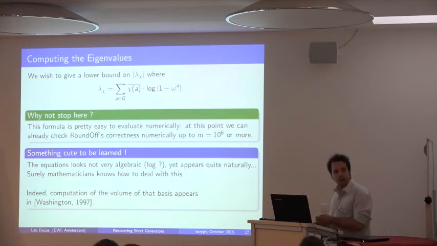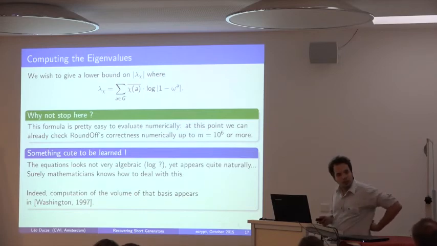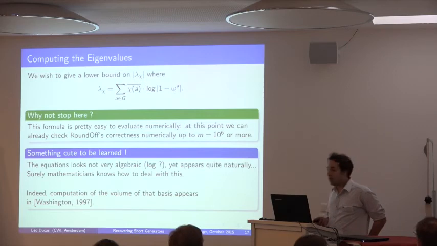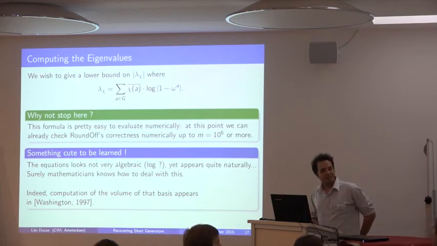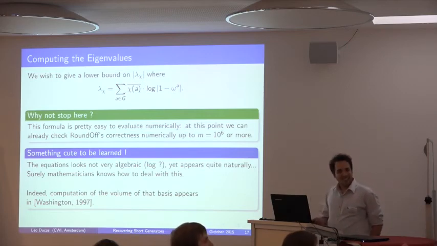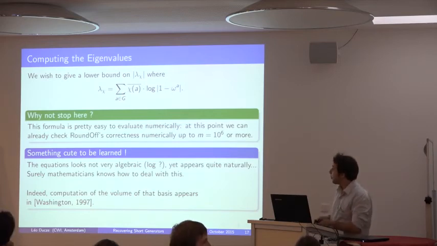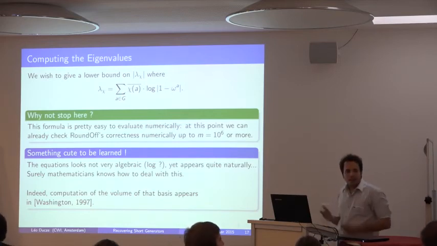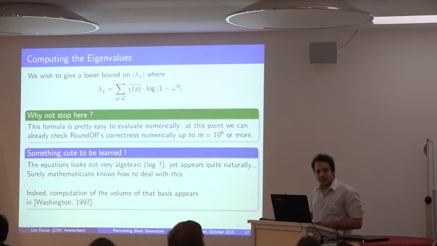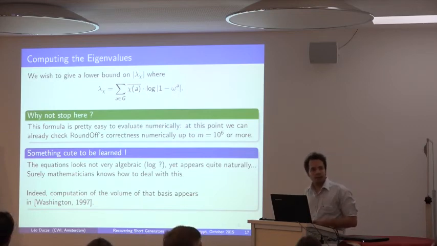So what you are saying is you're building up celebs and then BKZ is already enough? Yes. You are not even reducing? No. Okay, so you're just analyzing the lattice and that's it. Yeah. In the end, this lattice is very particular. It's more orthogonal than this lattice.